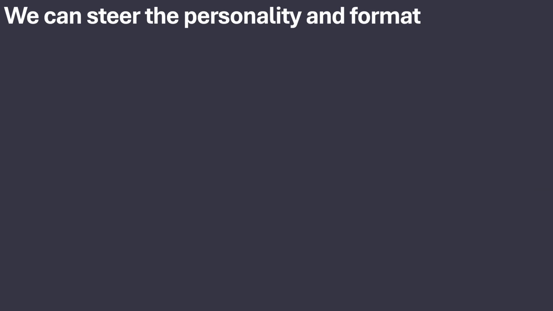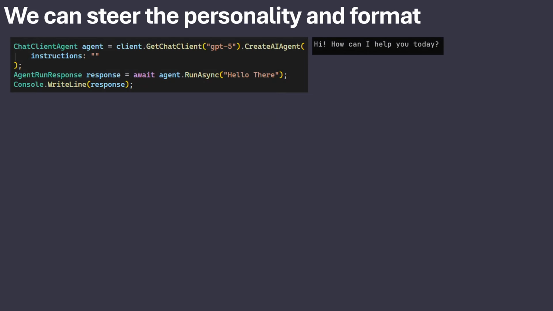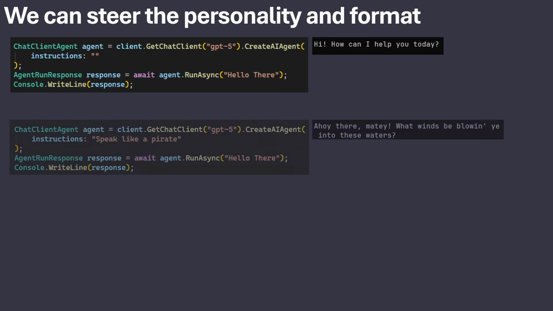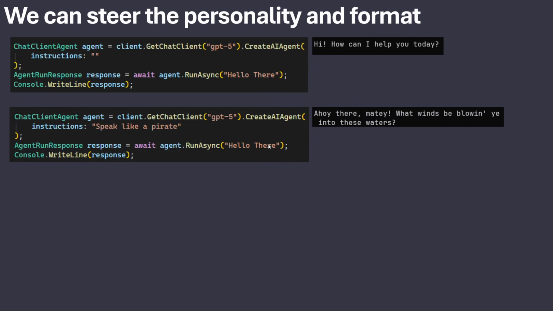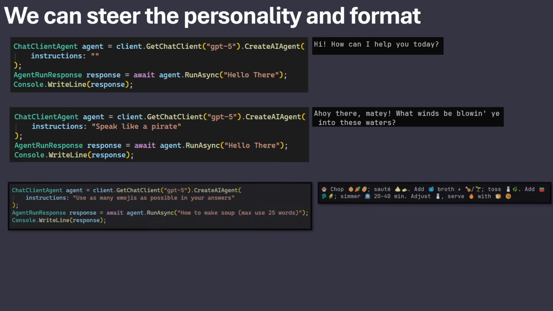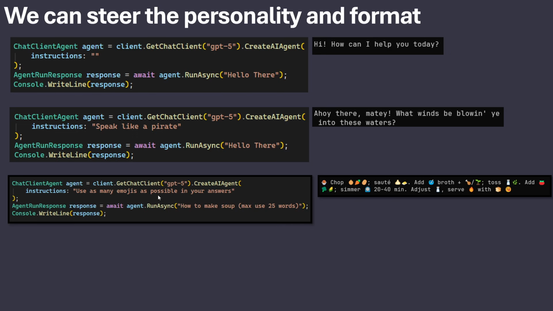You can also steer its personality and format. So if we don't do anything, it's a quite plain thing. So if you say hello there, it will just say, hi, how can I help you today? But if we go in and say, speak like a pirate, it begins to act like a pirate. We can also go in and say, use as many emojis as possible, and then how to make soup. Then it begins to use all kinds of emojis I didn't even know existed, but apparently they do.